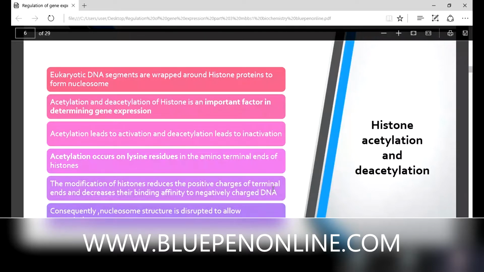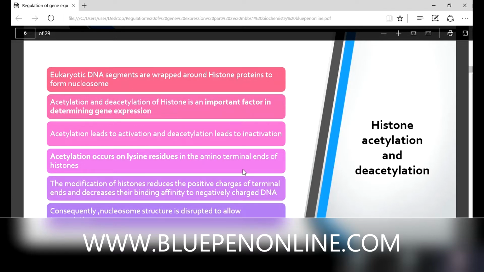What happens? Histone is modified. The modification of histone reduces the positive charges of the terminal end and decreases their binding affinity to negatively charged DNA. We know at the time of transcription we need an open structure. So consequently, nucleosome structure is disrupted to allow transcription. That's why acetylation leads to activation and deacetylation leads to inactivation.